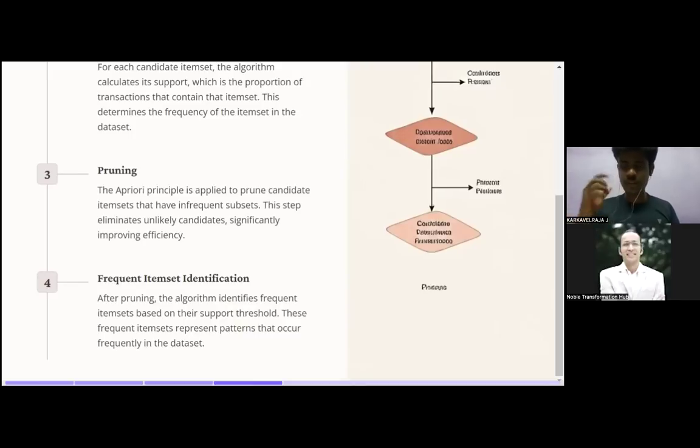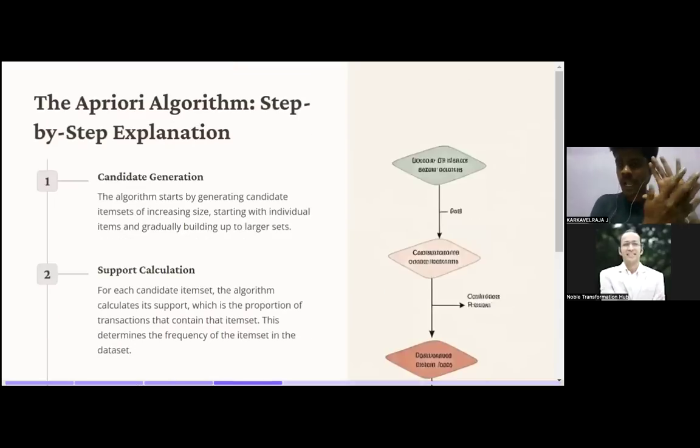Okay, so for example, say you take five items: milk, butter, jam, bread, and chips. That is the item set that I have. I need to calculate the candidate generation, that is for chips, milk, butter, jam, bread individually, then milk and jam, milk and butter, milk and biscuit, like that, and then milk, jam, biscuit, butter, all kinds of permutation combinations. One item, two items, three items, four items, five items, everything. That is called candidate generation.